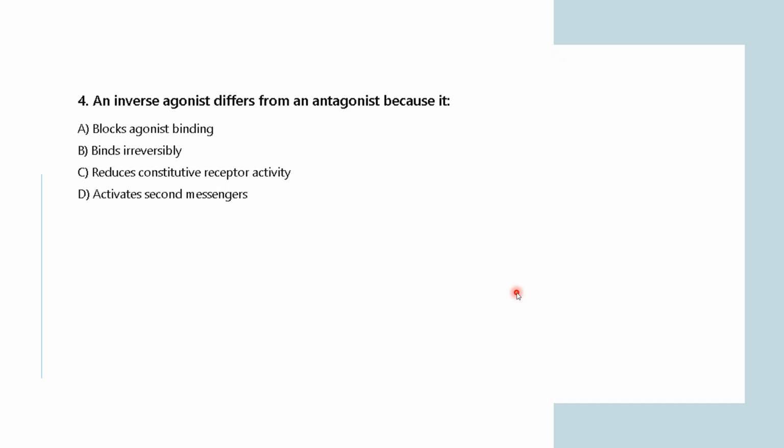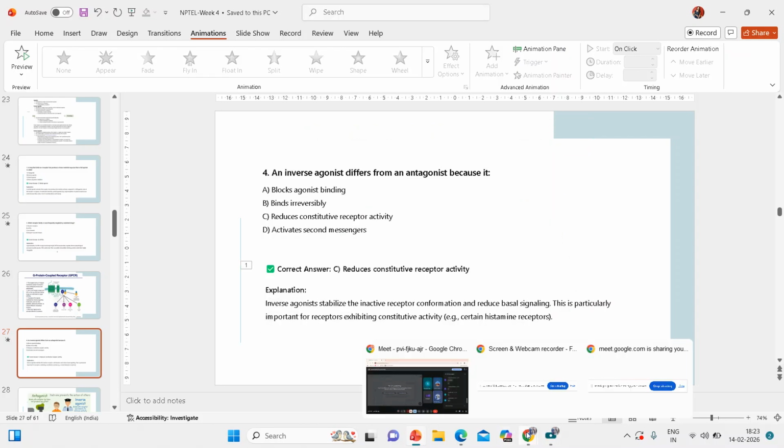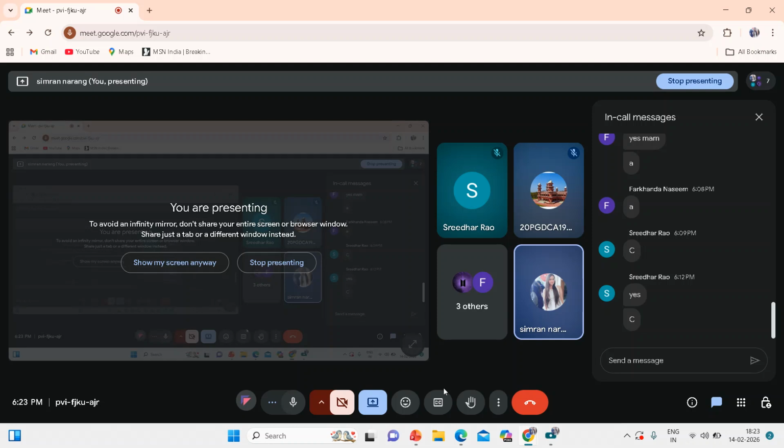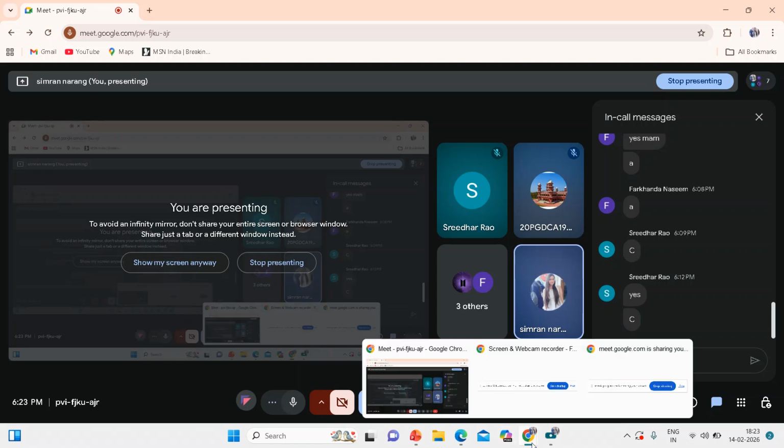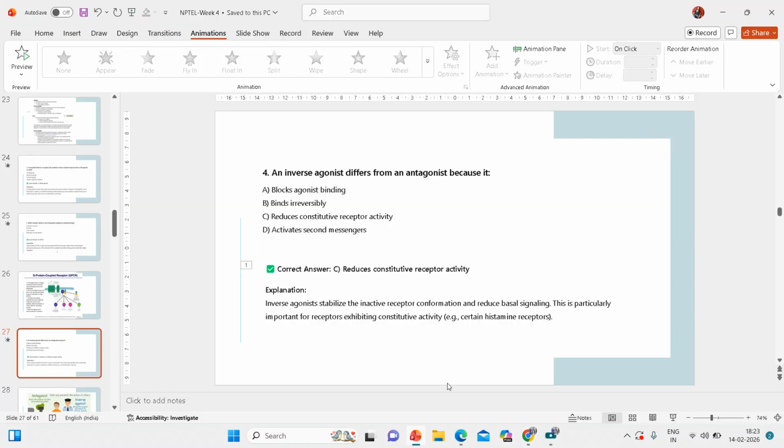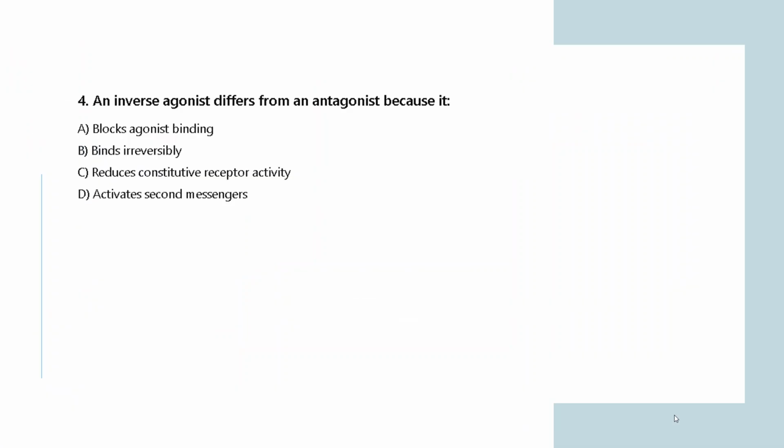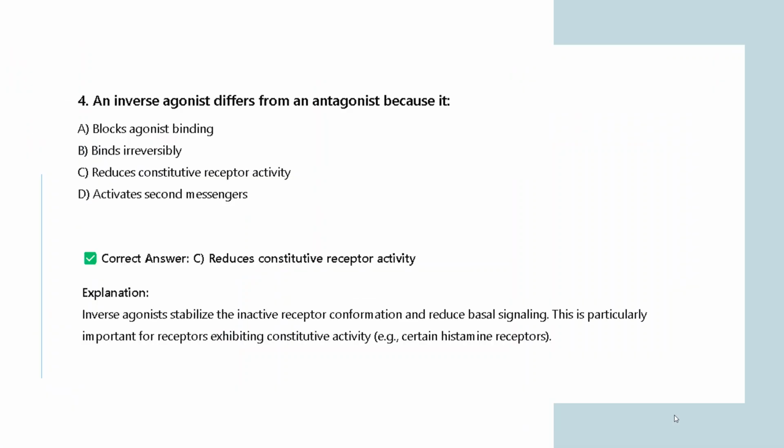So what do you think is the correct answer among these four, based on what we have studied on agonists and antagonists? People are only writing in messages now. See, it will reduce the constitutive receptor activity, as we have discussed, it will destroy the intrinsic activity of that particular receptor.